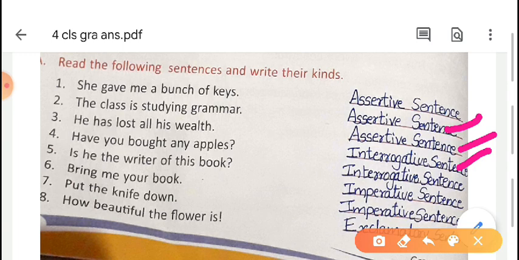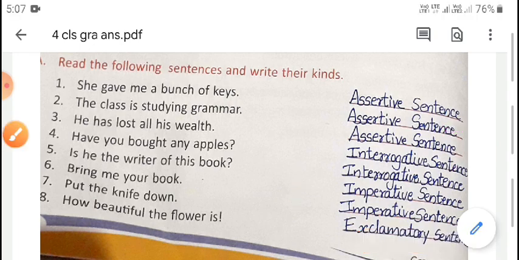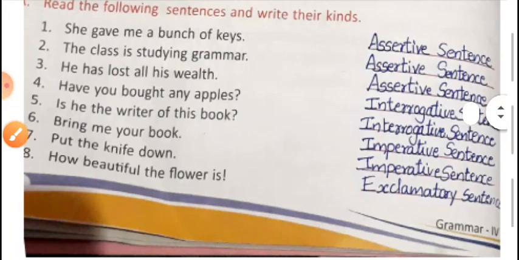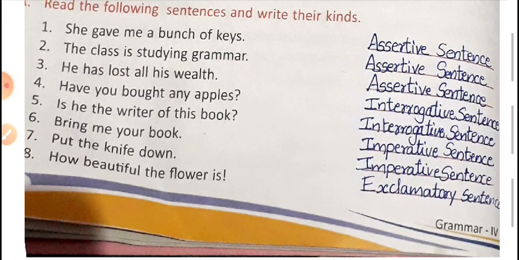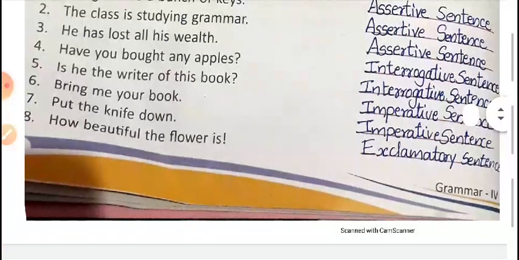And it starts with is. Is means auxiliary verb. It starts with a verb only. So here interrogative sentence. Next one. Sixth question, bring me your book. Bring me your book. So this is also an imperative sentence. It is like an order, not a statement. That's why it is imperative sentence. Put the knife down. This is also like an order. So that is imperative sentence.